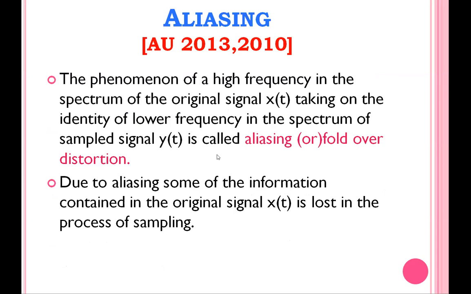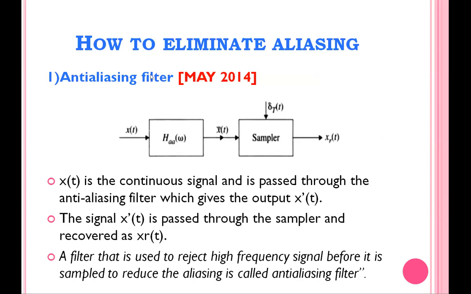This is the definition of aliasing: the phenomenon of a high frequency in the spectrum of the original signal taking on the identity of a lower frequency in the spectrum of the sampled signal is called aliasing. That is, the first spectrum overlaps with the second spectrum. Due to aliasing, some of the information in the original signal is lost in the process of sampling. That's why we have to avoid this aliasing process.